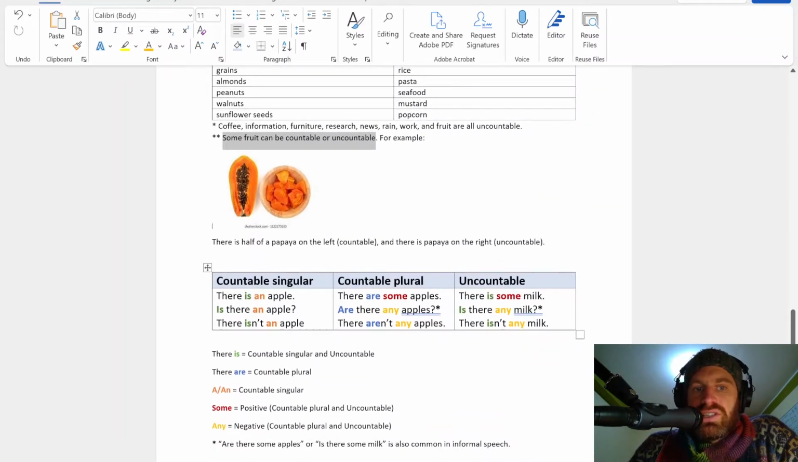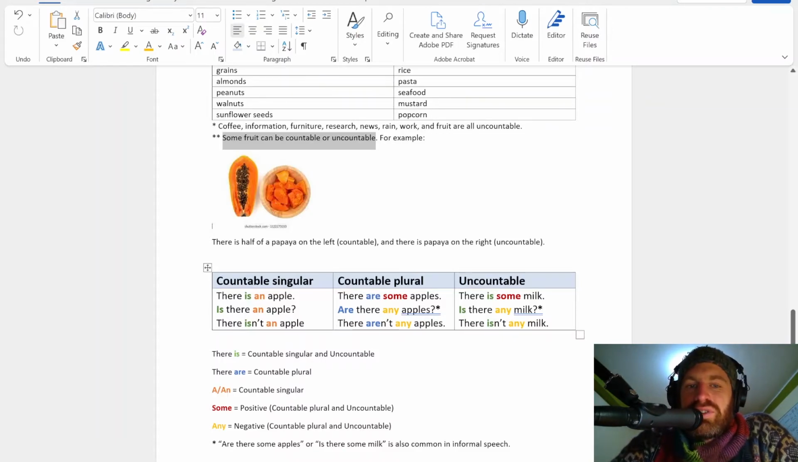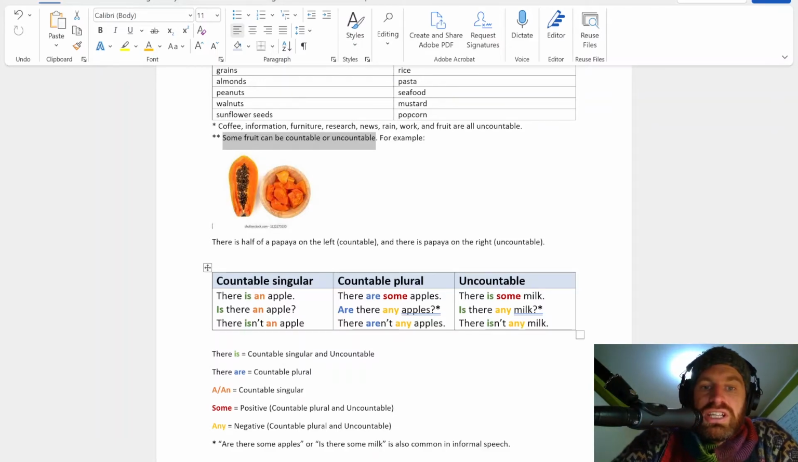And finally, there's just kind of a quick explanation about countable singular, countable plural, and uncountable with the grammatical rules. So for countable singular, there is an apple. Is there an apple for questions? And there isn't an apple for a negative. With plural countable, you say there are some apples. Are there any apples? And there aren't any apples.